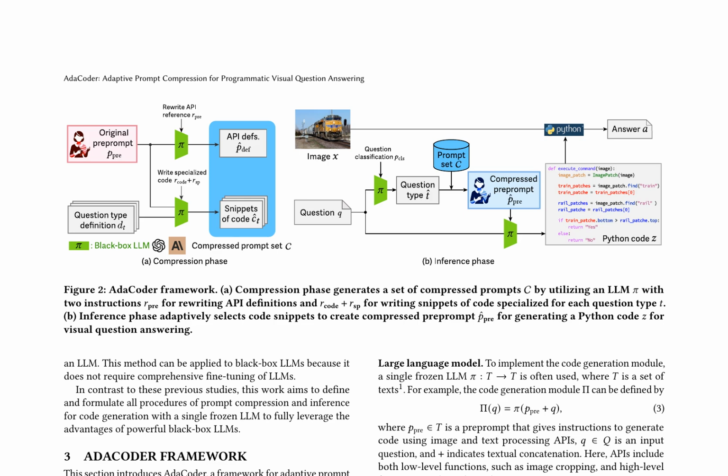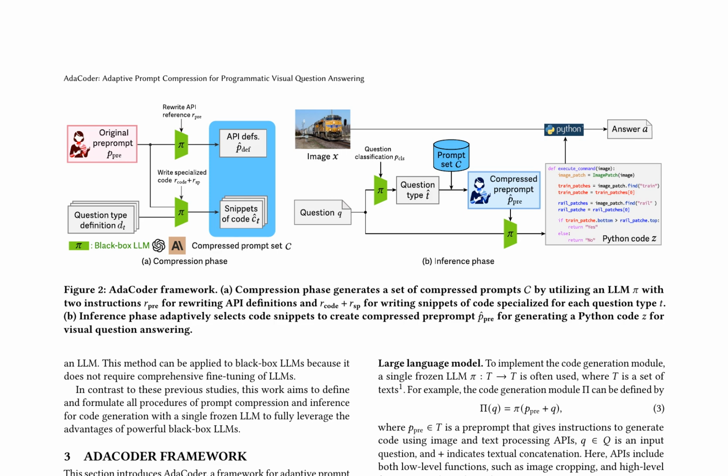In the inference phase, the framework adaptively selects a compressed preprompt to generate Python code for visual question answering. The preprompt is defined as a combination of API definitions, coding instructions, and example code snippets.